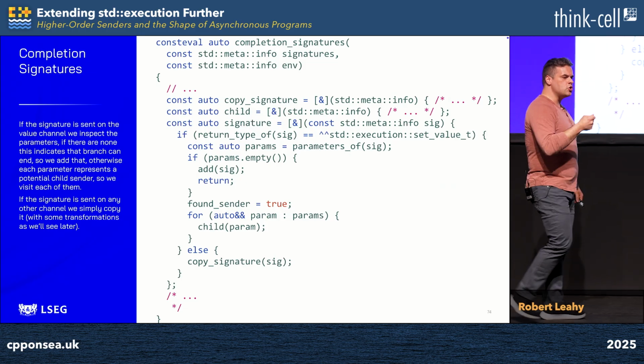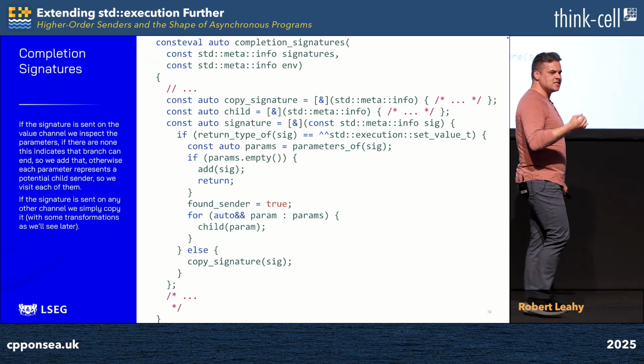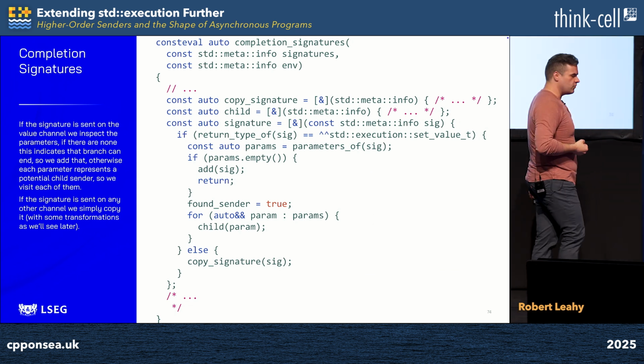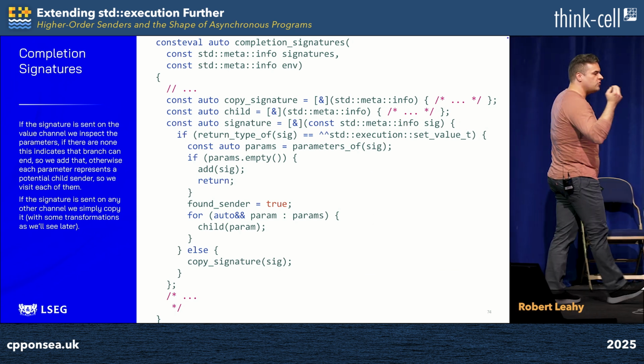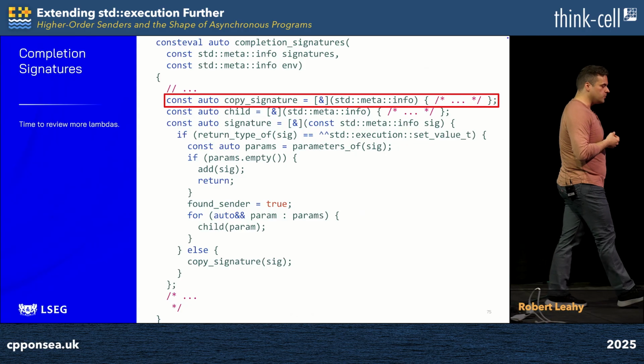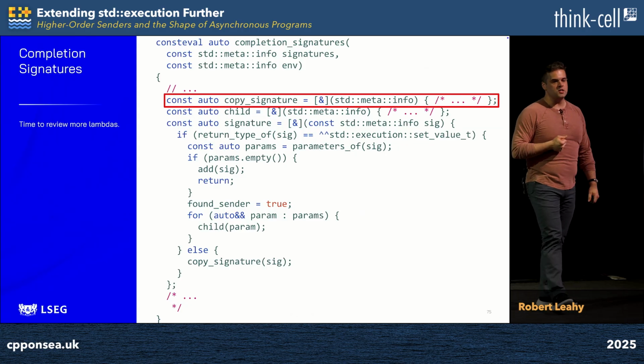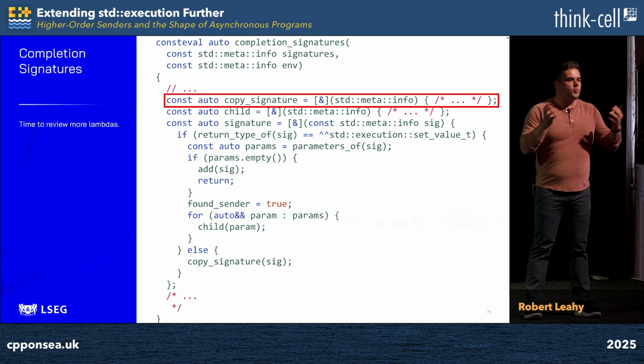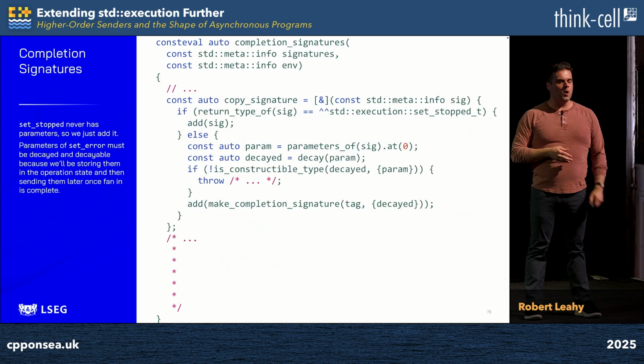On the other hand, if the channel on which this signature is sent is not set_value_t, it must be an erroneous completion signature. And so we call copy_signature simply to propagate those through to the output set. And that is the next implementation detail lambda we're going to descend into. What do we do when we try to transport those erroneous signatures over to our output set?